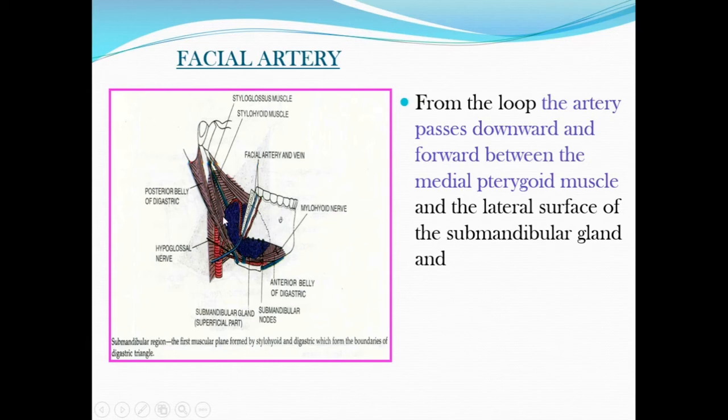So from the loop, the artery passes downward. So this is downward and forward between the medial pterygoid and the lateral surface of the submandibular gland. So here is the ramus of the mandible. The inner surface of the ramus of the mandible gives insertion to the medial pterygoid. Here the ramus is removed, so you should imagine the medial pterygoid. So that is the first loop. Ascending, this is the cervical part, ascending loop, and this is the descending loop. Another loop is looping the mandible.